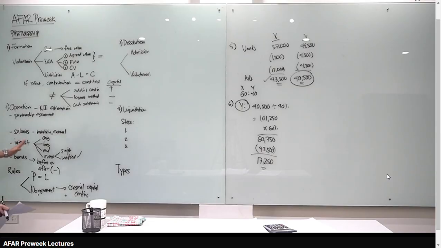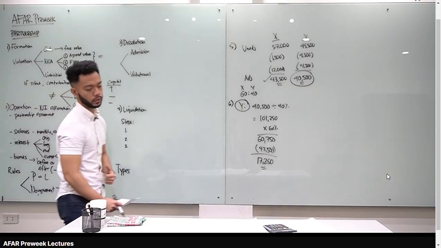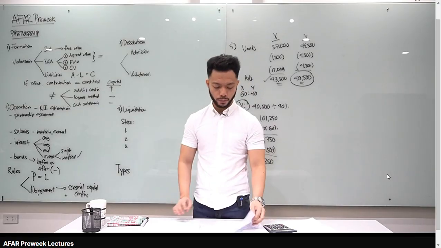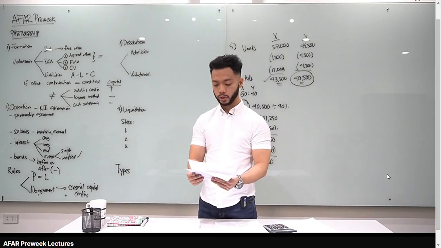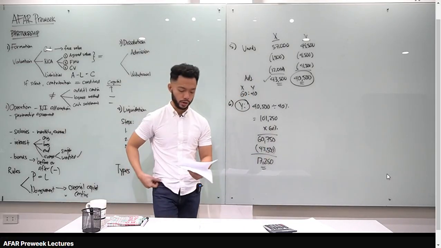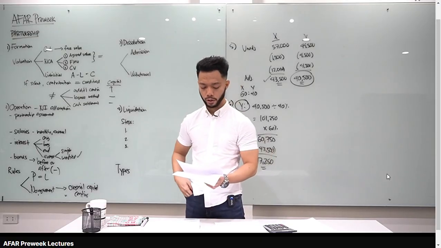Ways lang yan kung paano mag-allocate ng income to the partners. Okay? Let's go to our handouts. Number 7. How should the partners in a business partnership share in the profits or losses of the partnership? Again, follow natin yung partnership agreement. Answer natin, class, is letter C for number 7, in accordance with the partnership agreement.